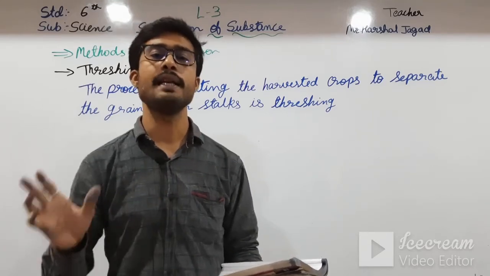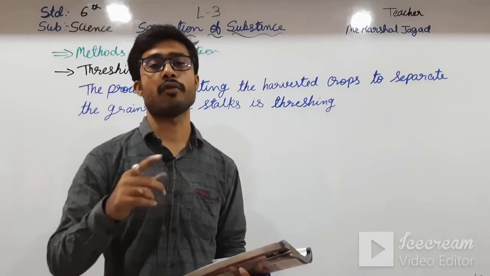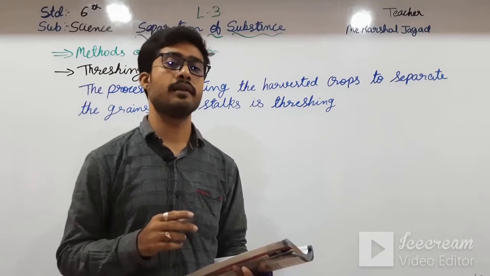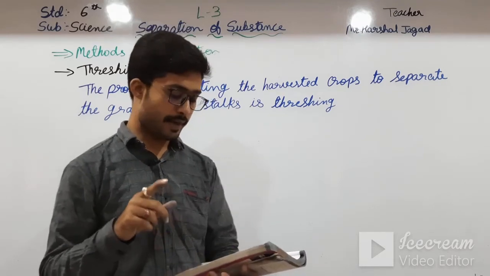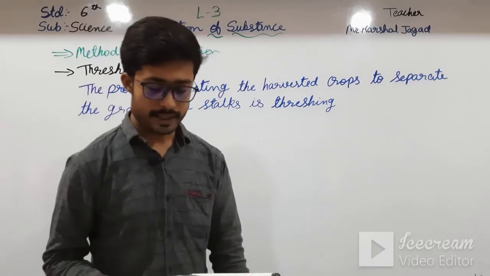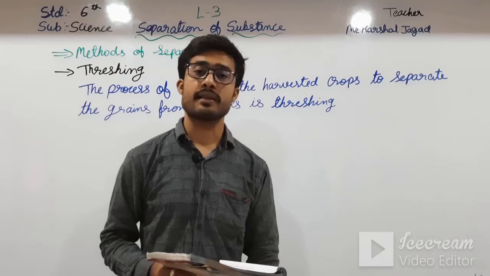This method is known as threshing. The process of beating the harvested crop to separate the grains from the stalk is called threshing.